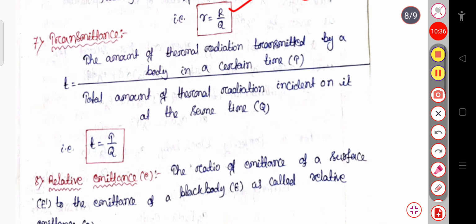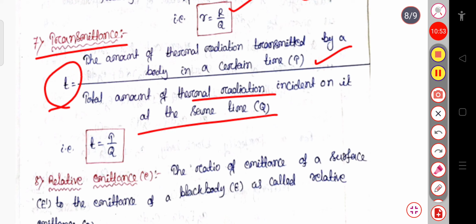Now we will see what is transmittance. Transmittance is the ratio between the amount of thermal radiation transmitted by a body in a certain time t to the total amount of thermal radiation incident on it at the same time. So transmittance is the radiation transmitted divided by the thermal radiation incident.